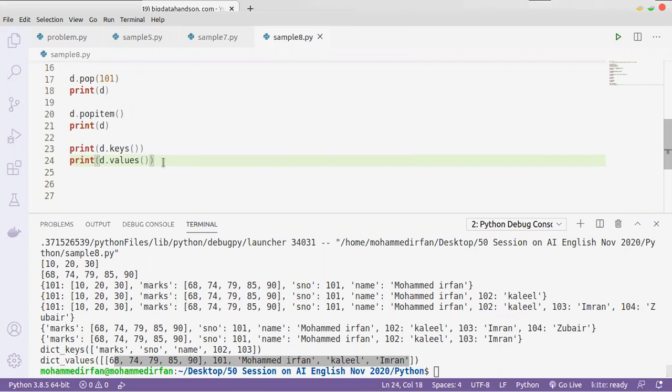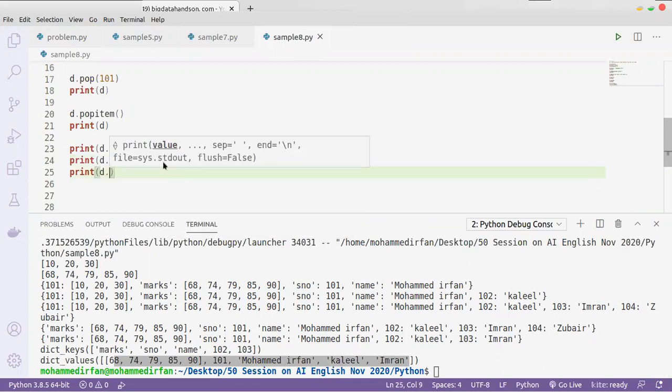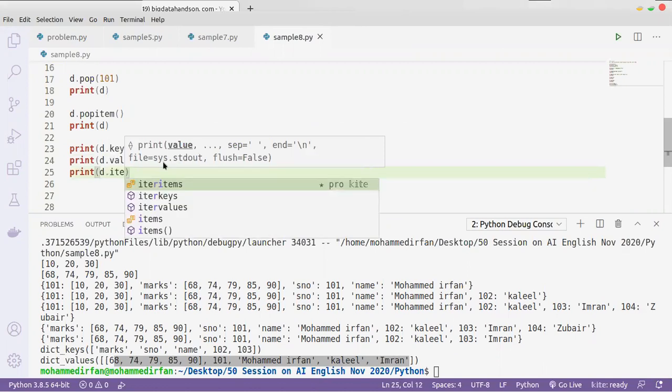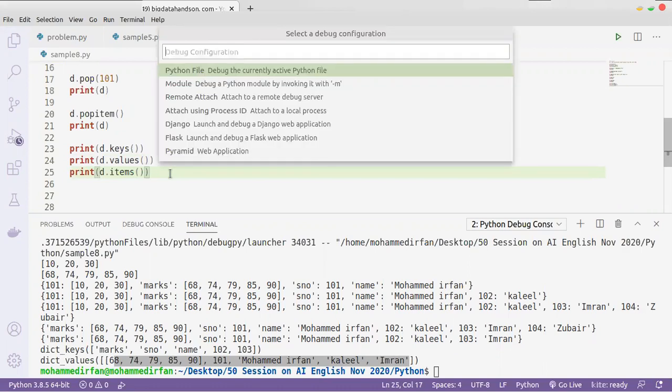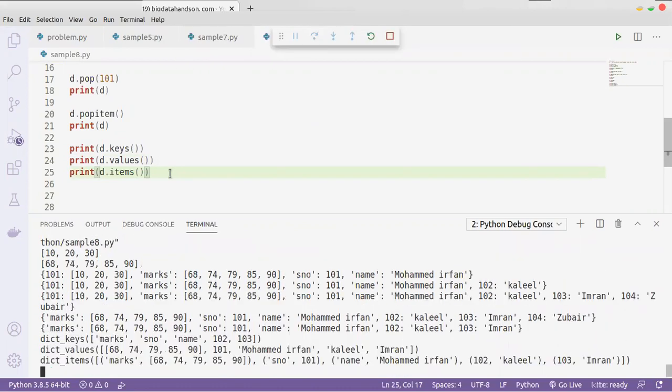If you want both, you can say d.items. This function will give you a list, and inside the list we have tuples. Inside each tuple we have two values, one is the key and another one is the corresponding value.